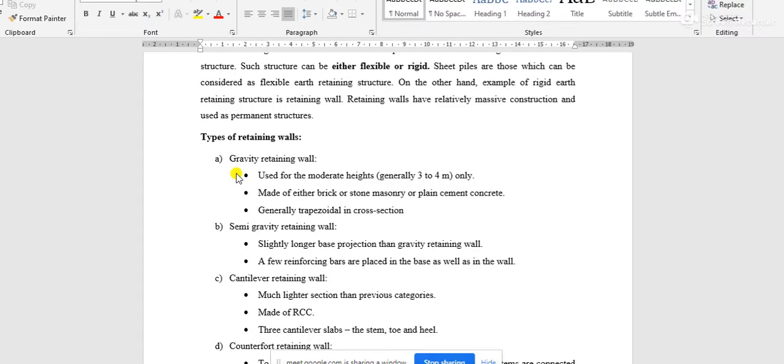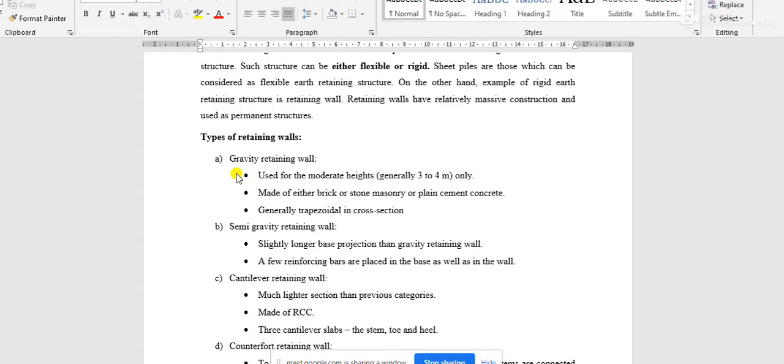That means Ka or Kp multiplied by gamma multiplied by H. Here H is the height of the backfill soil, and as the height of the backfill soil increases, the amount of earth pressure is also increased, and that's why, to resist that much earth pressure, the cross section of the retaining wall will also be increased. This is the basic principle in designing the retaining wall.